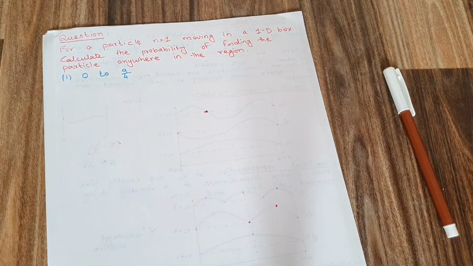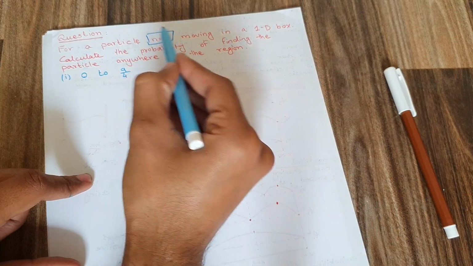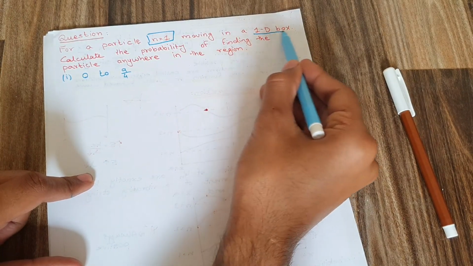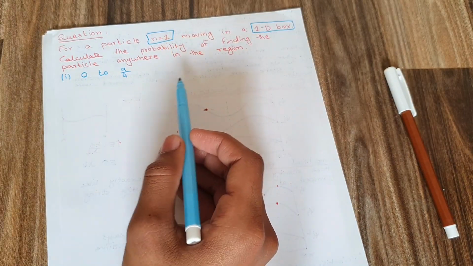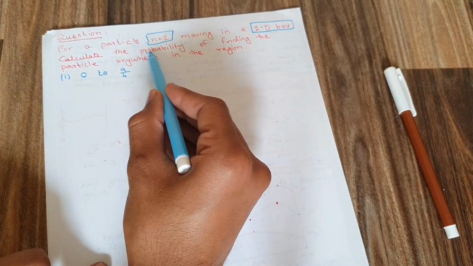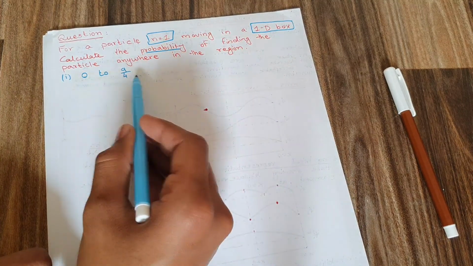This is the question that we are going to solve: for a particle with n is equal to 1 moving in a one dimensional box, we want to calculate the probability of finding the particle anywhere in the region from 0 to a by 4.